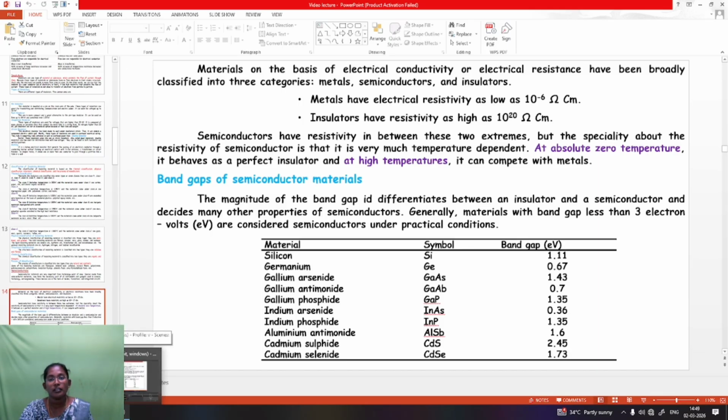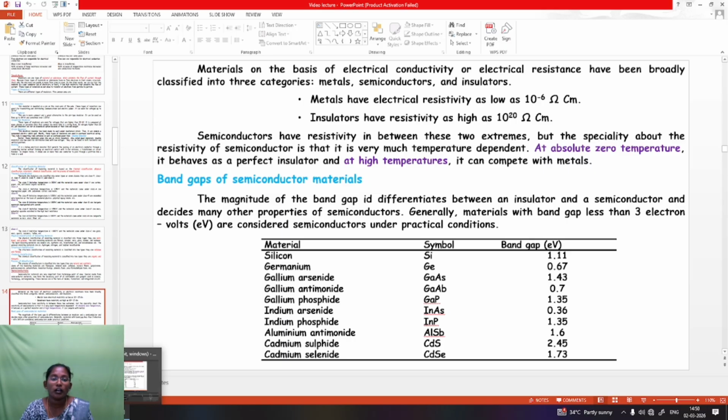On the basis of electrical conductivity or electrical resistance, materials have been broadly classified into 3 categories: metals, semiconductors and insulators. Metals have electrical resistivity as low as 10 to the power minus 6 ohm cm. Insulators have resistivity as high as 10 to the power of 20. Semiconductors have resistivity in between these 2 extremes.